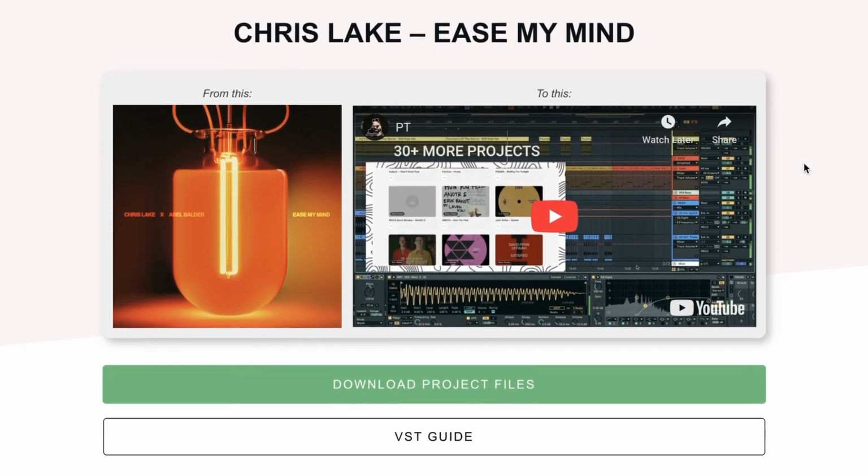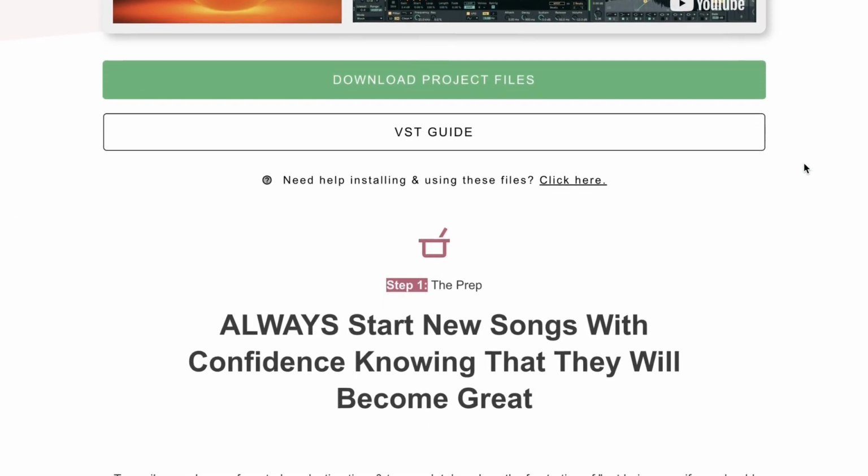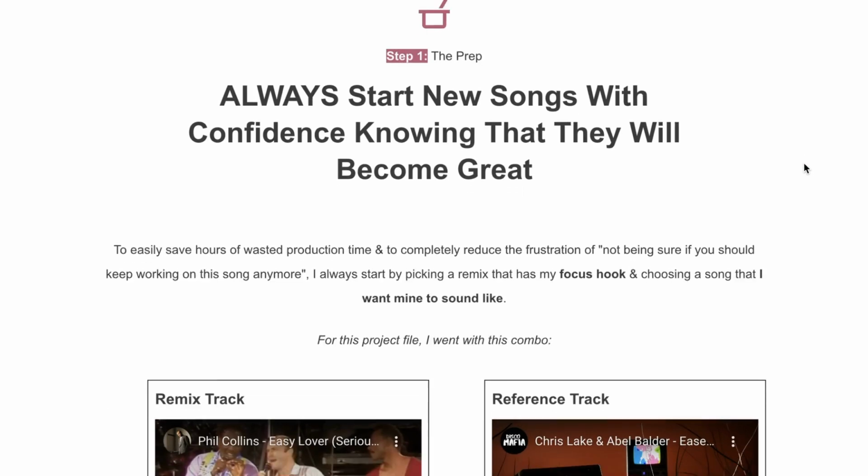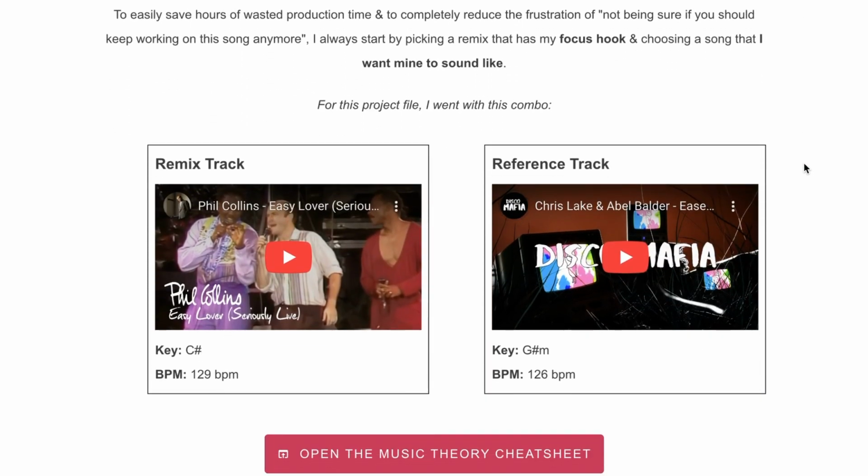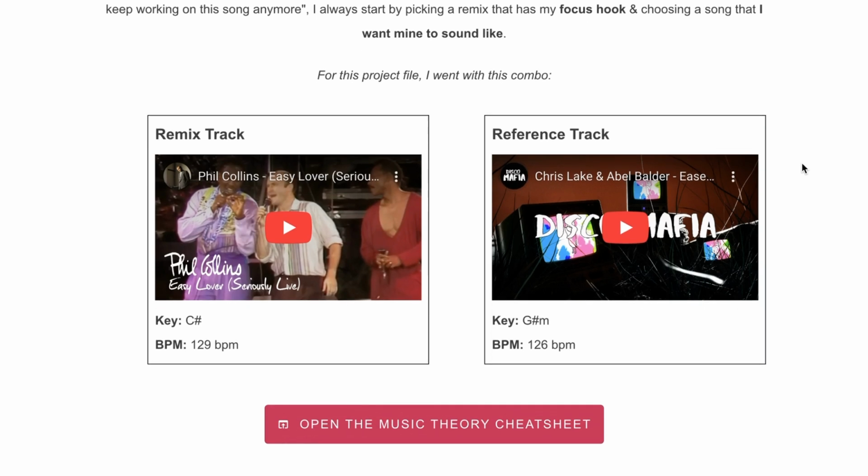Alright, so for each one of my projects, I like to make a project file page like this to act as a guide for you to see all the production tricks and processes in more detail and at your own pace. But for this one, for the reference, we're doing Chris Lake and Abel, their song Ease My Mind. And the main reason that I chose this is I saw it creeping up on the Beatport top charts. And when I listened to it, it had a really cool, very disco-y, chilled vibe, but with full modern sounding production, which is really cool.